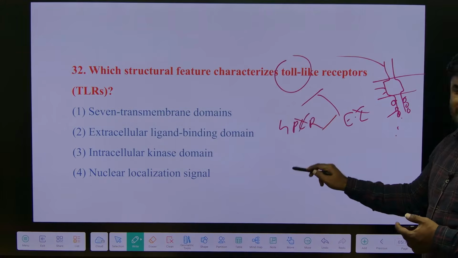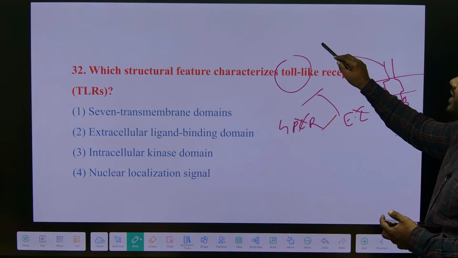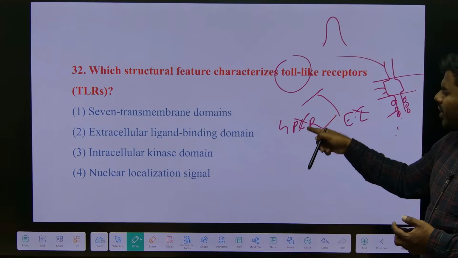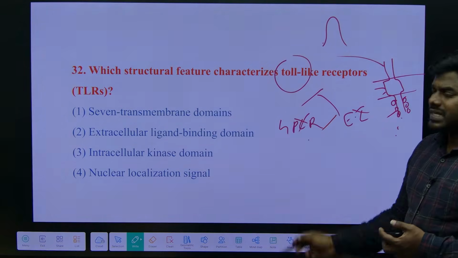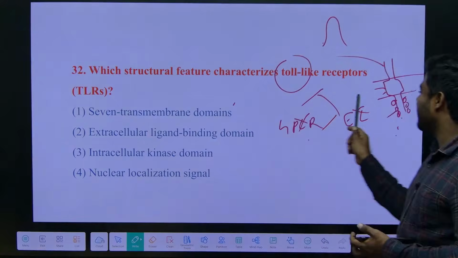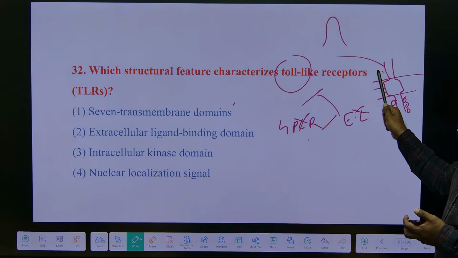Even they are not GPCR, because they will transpan hardly one time. They are not transpanning 7 times like GPCR. The only thing is that they have an extracellular ligand binding domain.